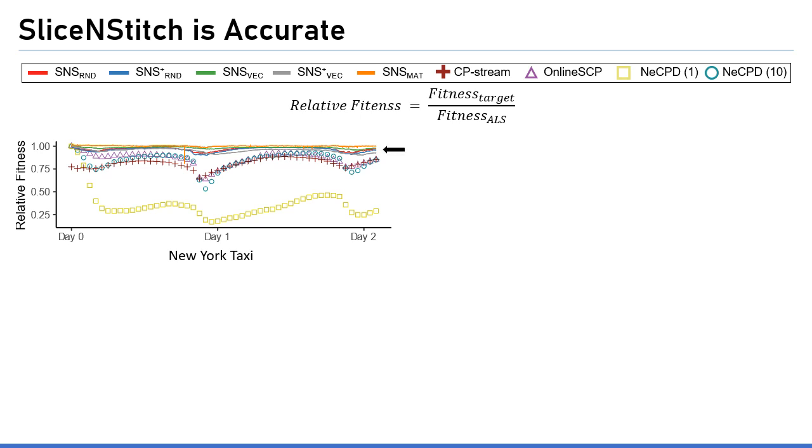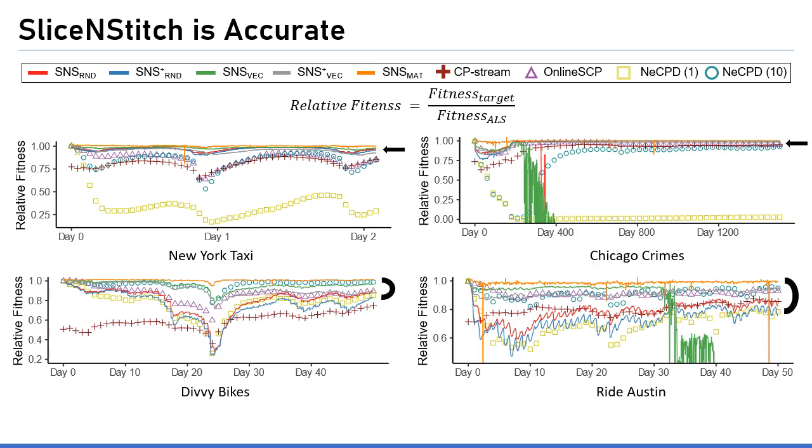As you can see, our methods work similarly or better than baselines, and this holds for all datasets. Note that performances of SliceNStitch vector and SliceNStitch random suddenly dropped in the Chicago crime and New York taxi datasets due to their instability.